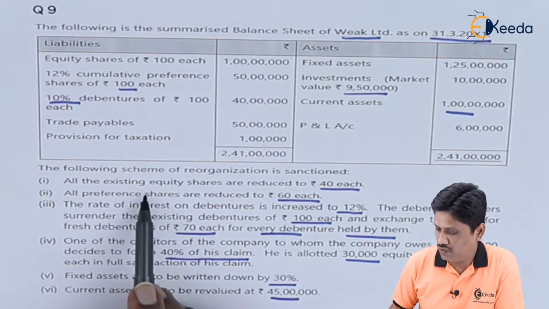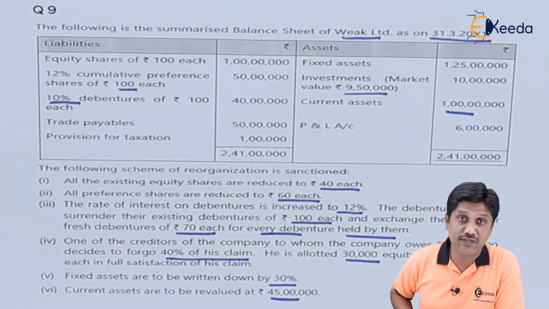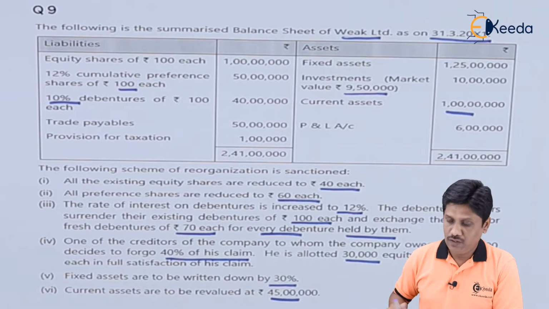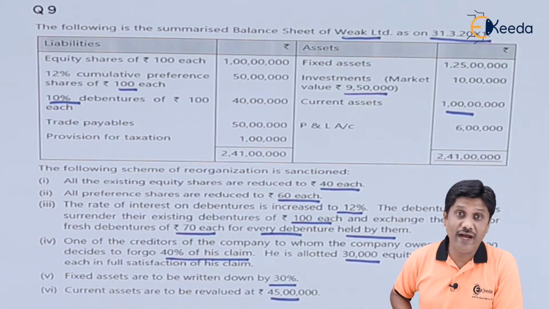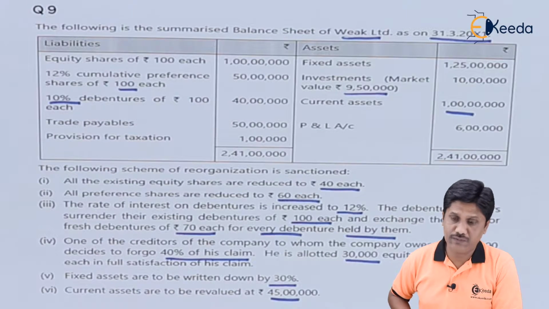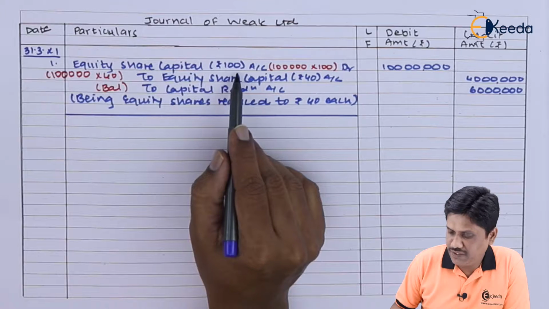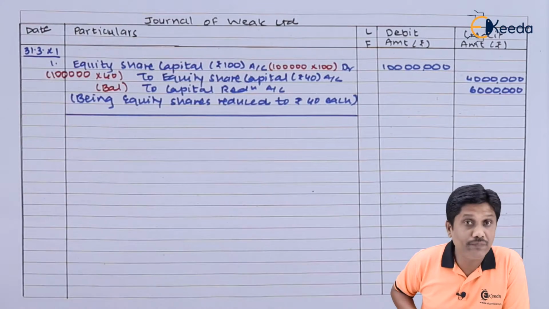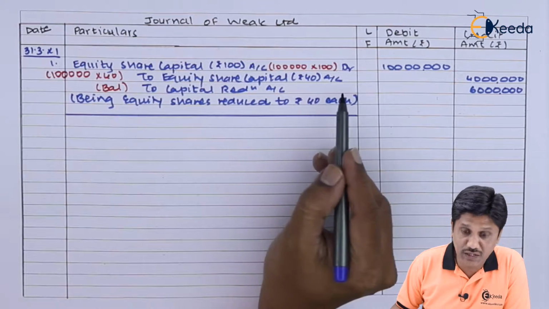First transaction, all existing equity shares are reduced to rupees 40. So we have to cancel 60 rupees from that. Let us pass the entry. Entry will be 100 rupees equity share debit to 40 rupees equity shares, and we will credit remaining amount to capital reduction. Friends, you can notice I have recorded the entry. Equity share capital rupees 100 account debit, that is 1 lakh shares of rupees 100 each, 1 crore is debited, to equity share capital rupees 40 account, these are the new shares which will come in the balance sheet.